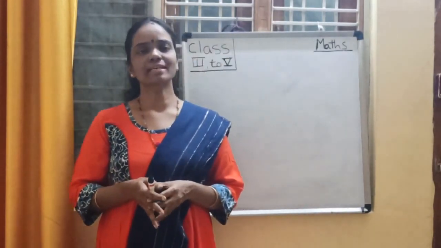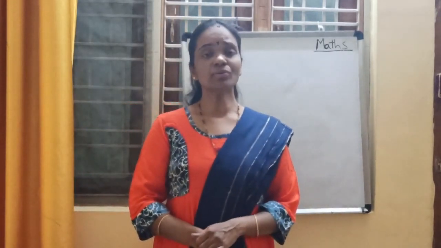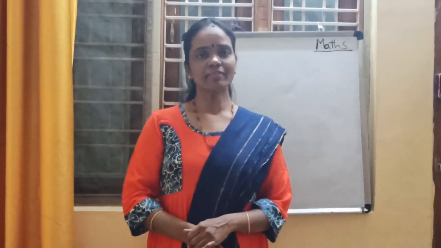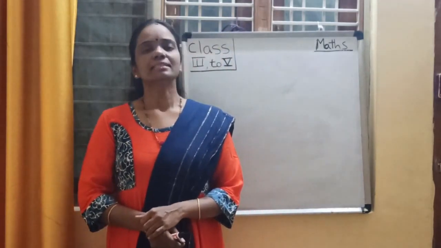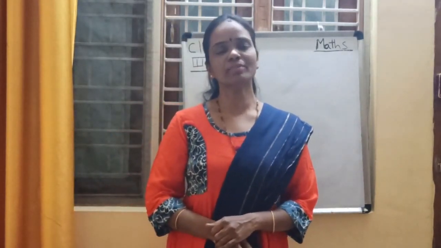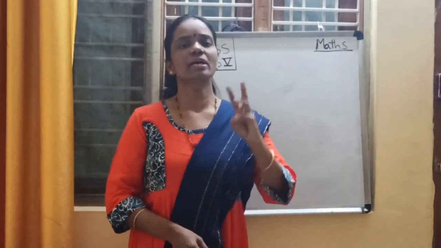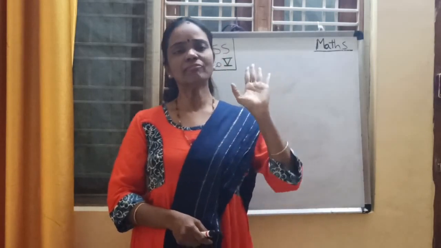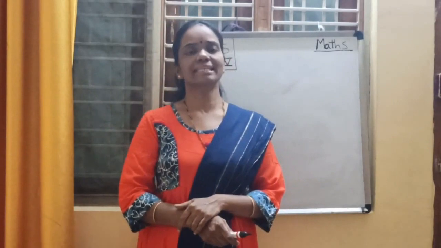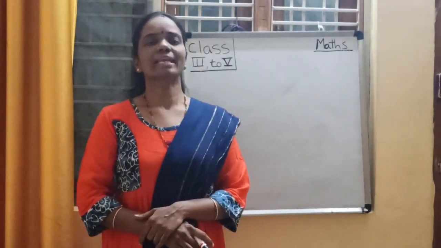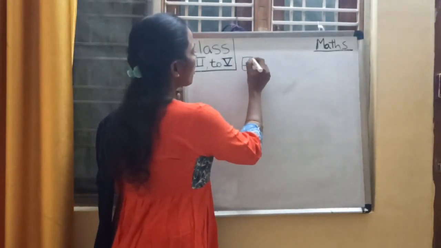And now I am going to take a mathematics class for class 3, class 4 and class 5. Before starting my topic, shall we have a small recap on the previous class? We discussed place values of 3-digit, 4-digit and 5-digit numbers, and face values also, right? Today I am going to explain the expanded form of a number.